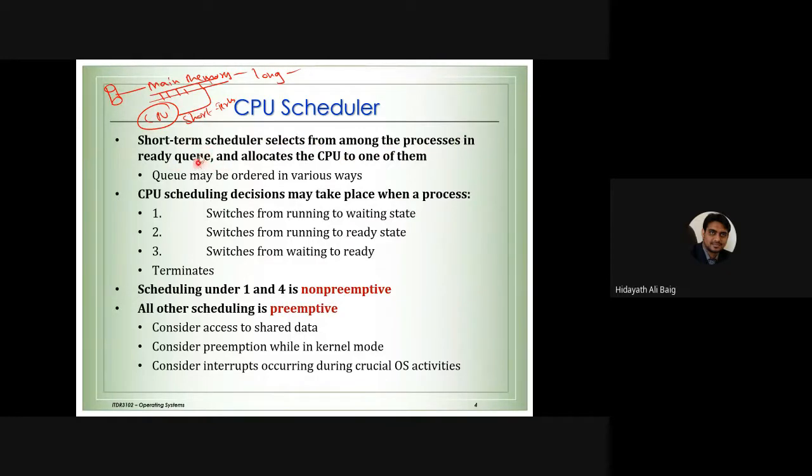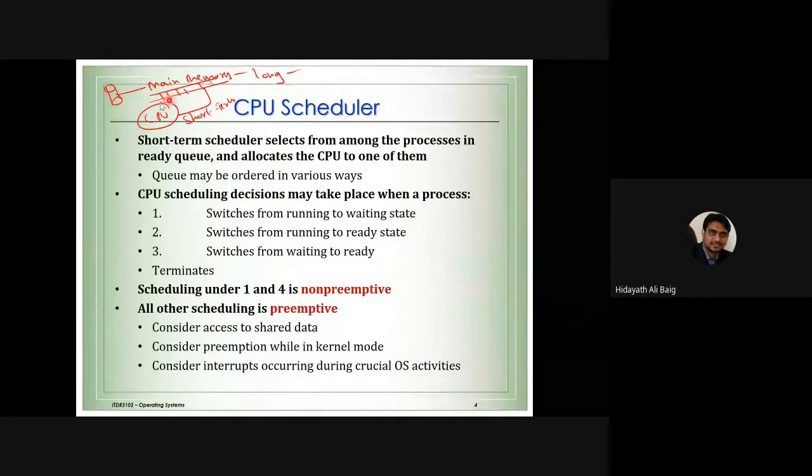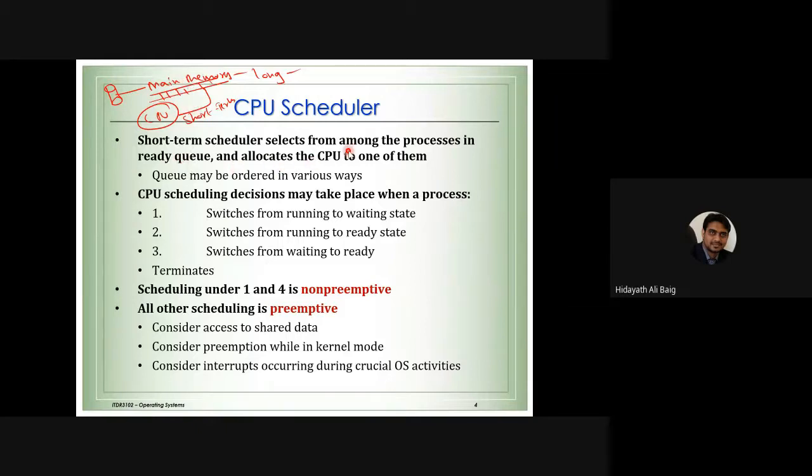Where is this ready queue? In the main memory. Ready. I told you the patient is now ready to go to the doctor. In the same way, the process is now ready to execute. Where is this process? It is in the ready queue. Where is the ready queue? It is in the main memory, and the scheduler allocates the CPU to one of them. So in short-term scheduling, it will take the job from here and send it to the CPU. That is short-term scheduling.